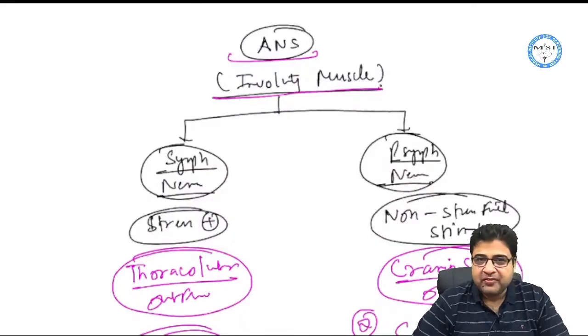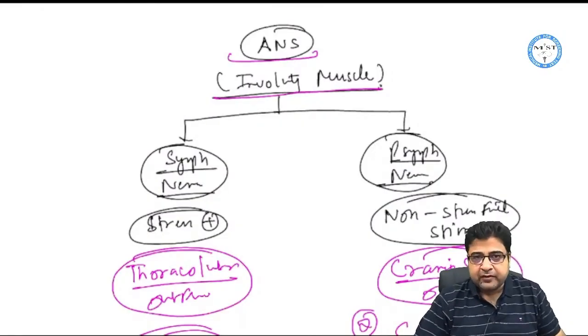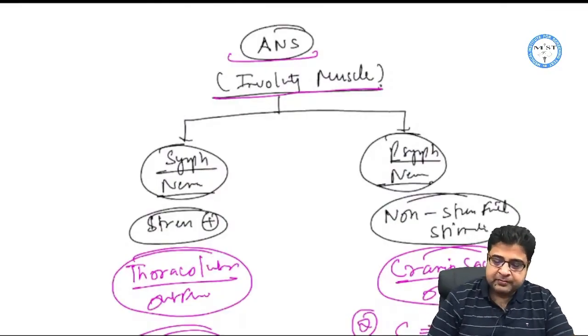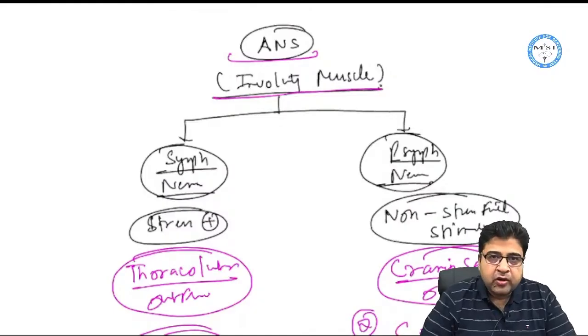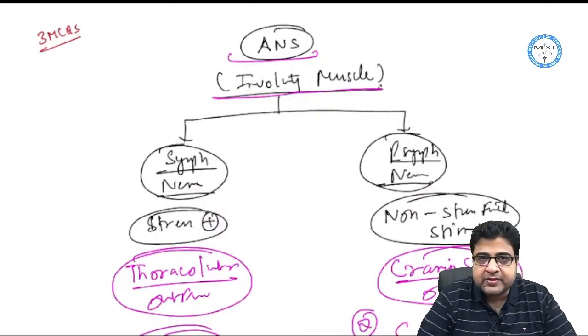So it's time for the revision. I hope most of you have already read the pharmacology subject once, and now we are going to revise this pharmacology topic by topic, right? So let's start with the first topic, autonomic nervous system. And in autonomic nervous system, three MCQs will be asked from this topic.